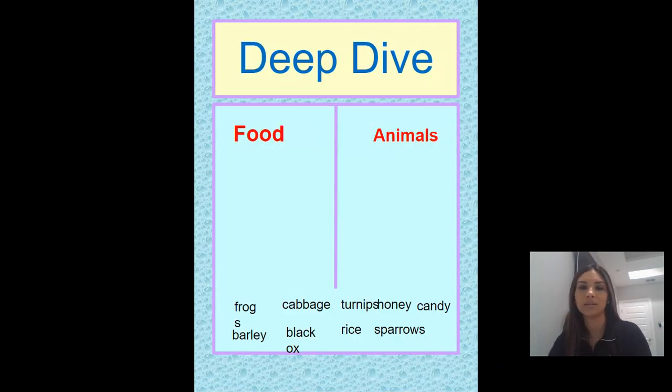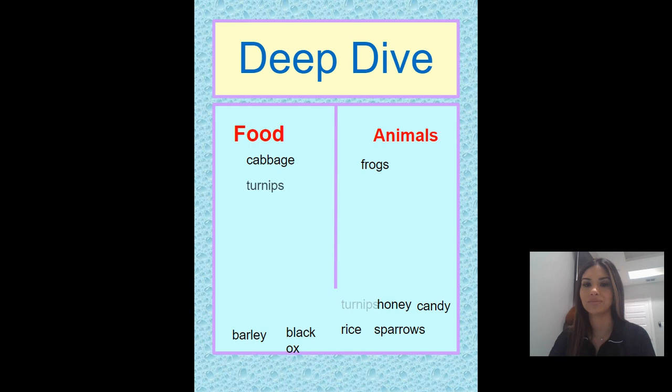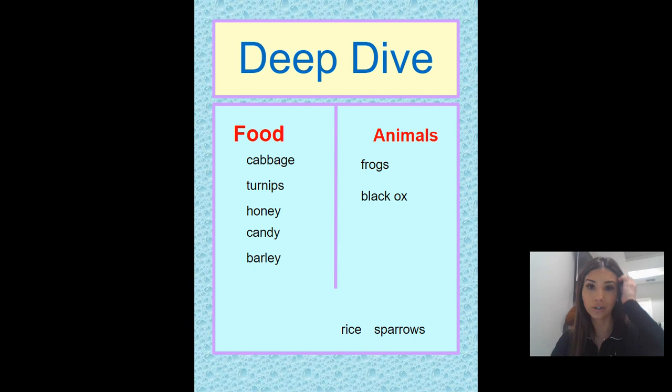So let's see if you are right. On the animal side, we have frogs. On the food side, we have cabbage, turnips, honey candy, barley sugar. We forgot to put sugar there, but it's barley sugar. We have it on our paper. We have a black ox. Rice is a food, and sparrows are animals. So yes, you guys got 100. You guys are so smart.